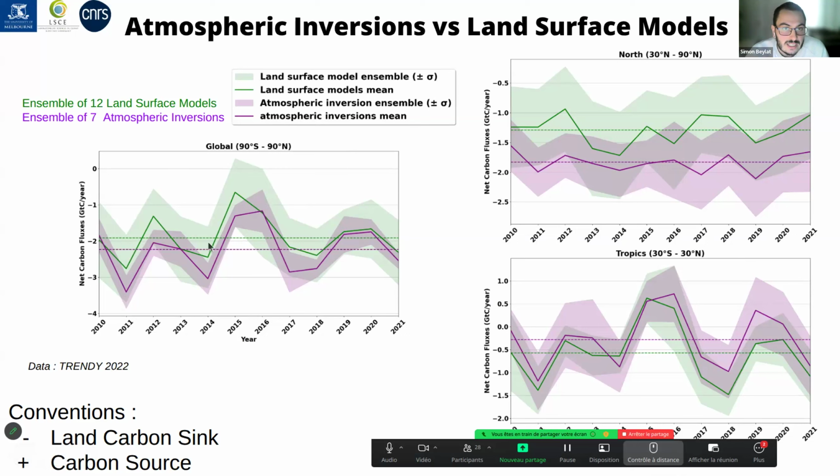And here what we can see is time series of the net land carbon fluxes, in purple for the atmospheric inversions and in green for the land surface models. We can see here global scales and northern latitudes and tropical latitudes. And we can see that we have huge differences in the spatial distribution of this land sink, especially in the north, where the atmospheric inversion tends to put a bigger sink.